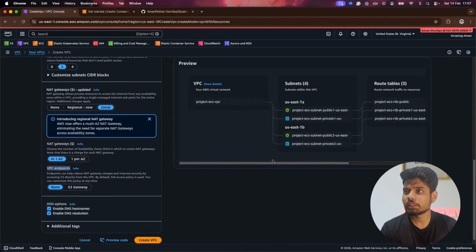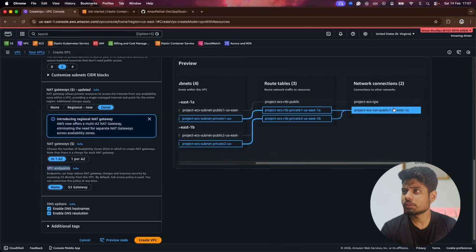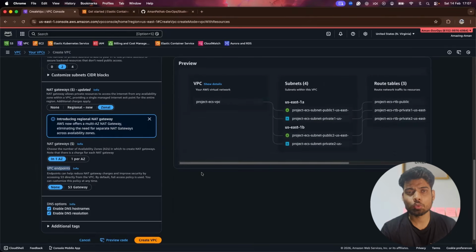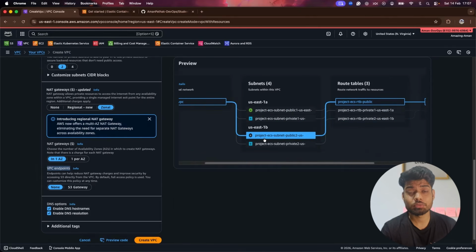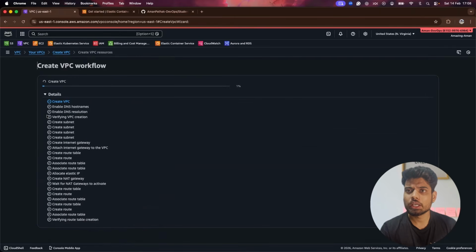Then apart from that, let's see what are the things that we have to do. Okay, amazing. So this is the infra that we have configured, and it won't take much time if I just click on create. We have one VPC. In that we have 4 subnets, 2 public and 2 private. Then we have the route tables, and we will be going to configure whatever is pending for route tables one by one. So for now, I'll just click on create VPC, and within a few seconds, you will see that your services are configured.